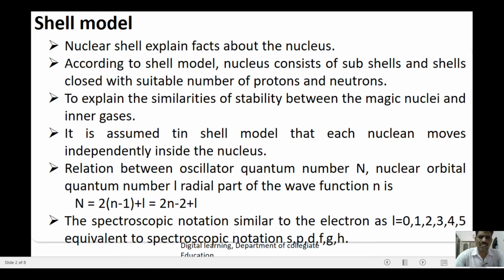Relation between oscillator quantum number n, nuclear orbital quantum number l, and radial part of the wave function n is: n equals 2(n minus 1) plus l. Sorry, this is l. That is equal to 2n minus 2 plus l. The spectroscopic notation, similar to the electron, as l is equal to 0, 1, 2, 3, 4, 5, etc., is equivalent to the spectroscopic notation s, p, d, f, g, h.